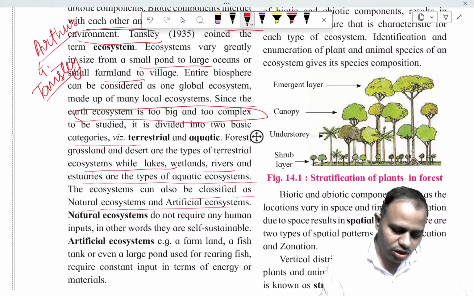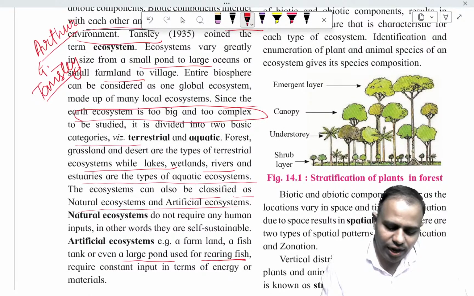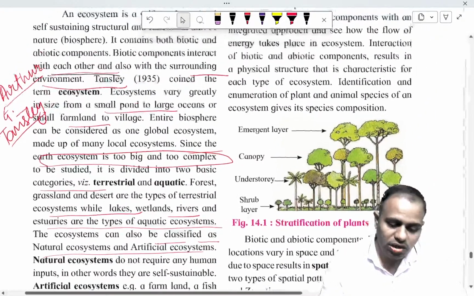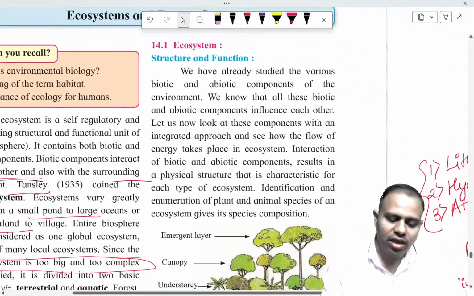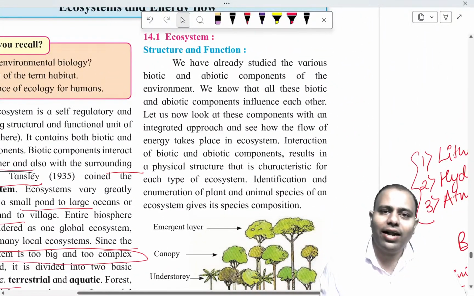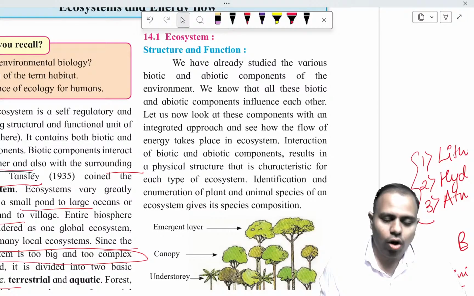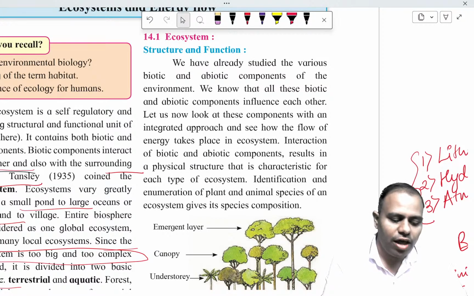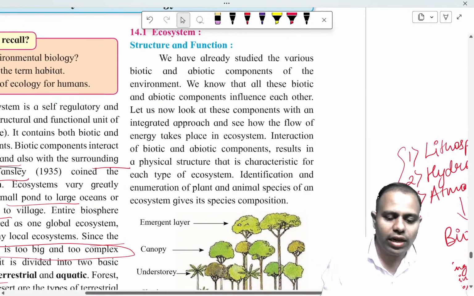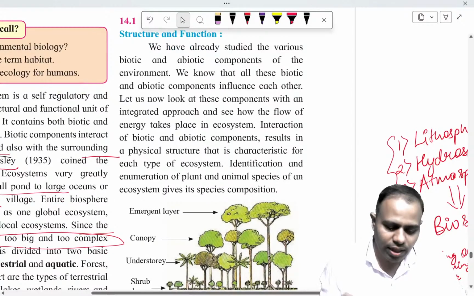Here, an artificial ecosystem, one example is given here: a large pond for rearing fishes. Constant inputs have to be made by humans so that this ecosystem sustains for a longer time, and whatever requirements are present in that ecosystem will be met.